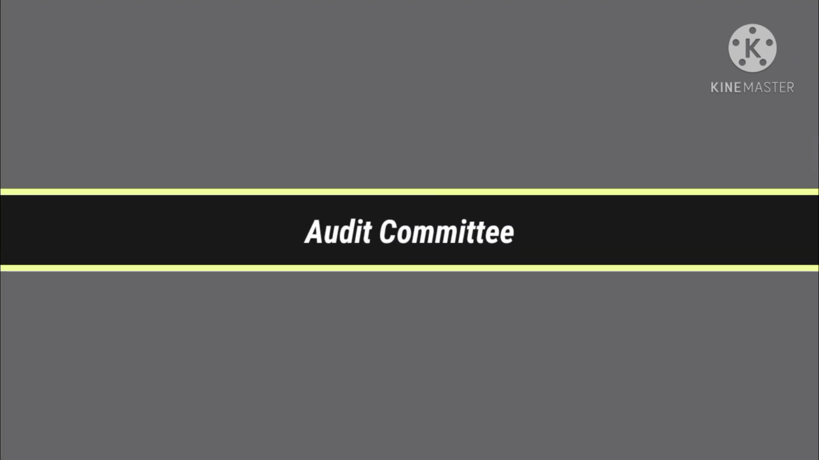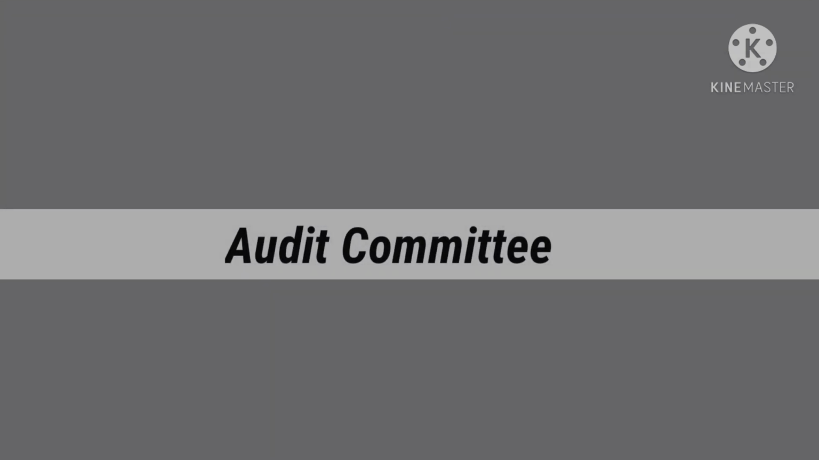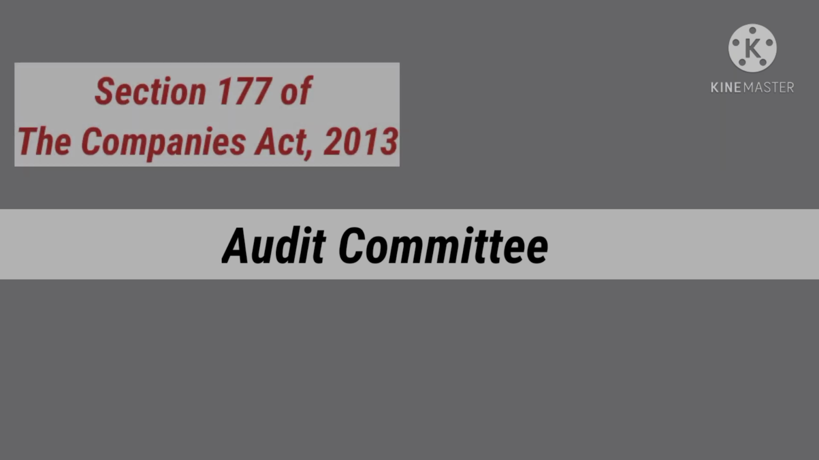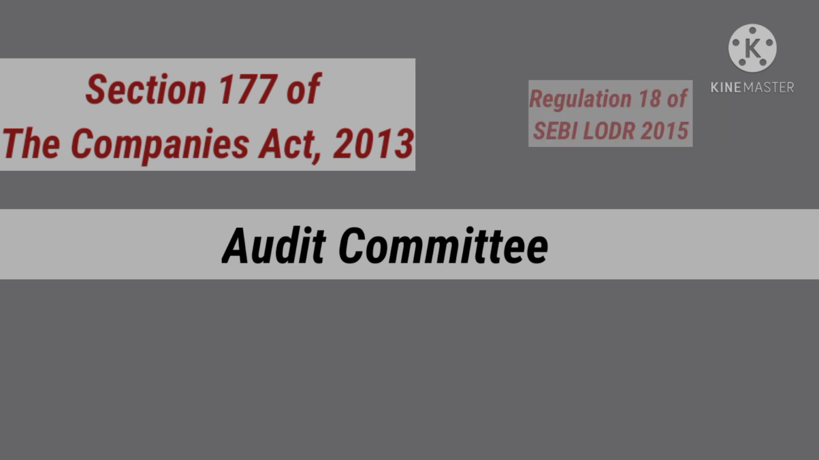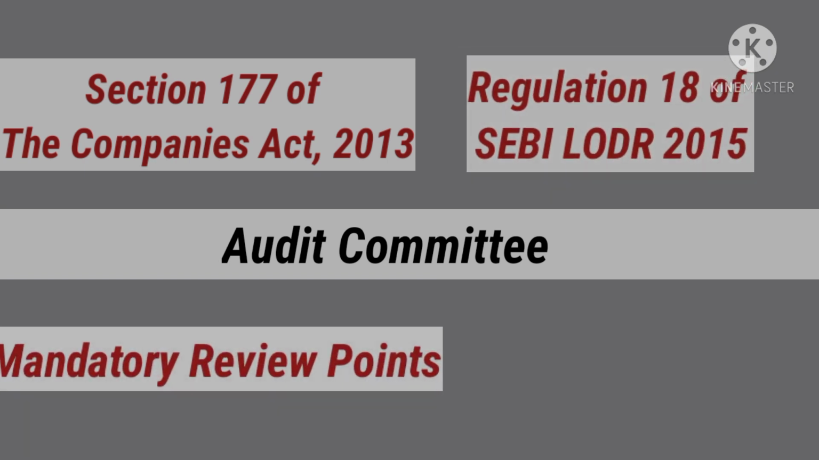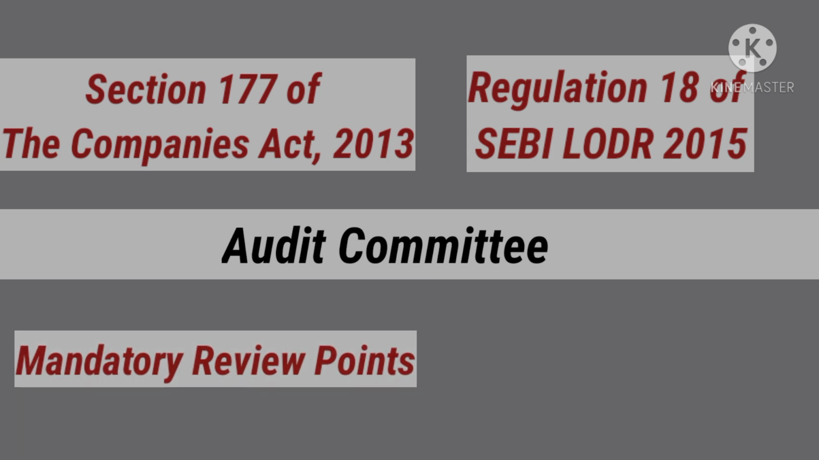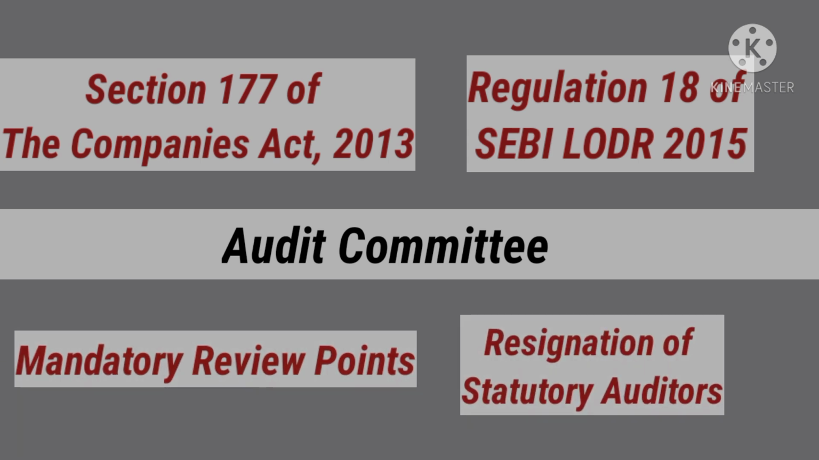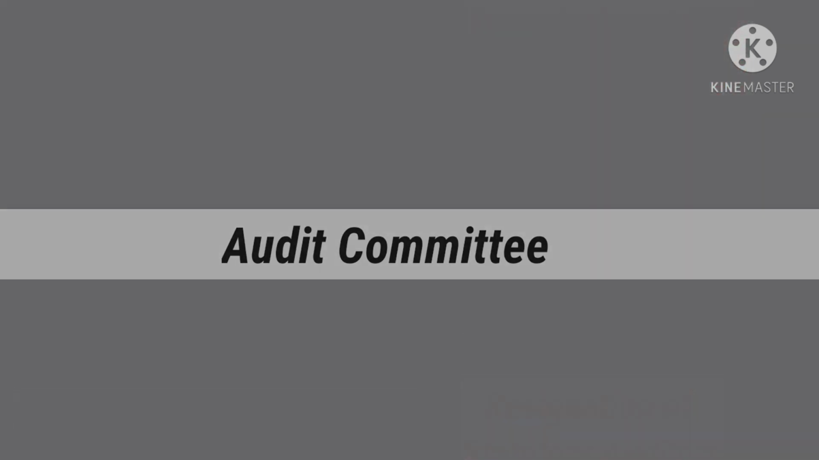Alright, so today our focus point will be on audit committee. You can segregate audit committee into four parts. First and second being section number 177 and regulation number 18. Then one important question about mandatory review points, and the last but not the least, the amended portion that talks about the resignation of statutory auditors. Without wasting any more time, let's start our lecture.